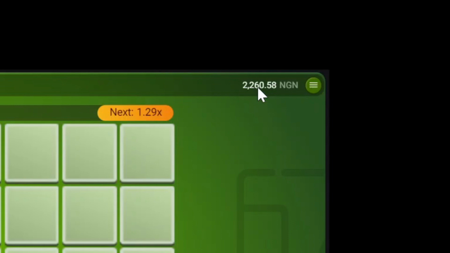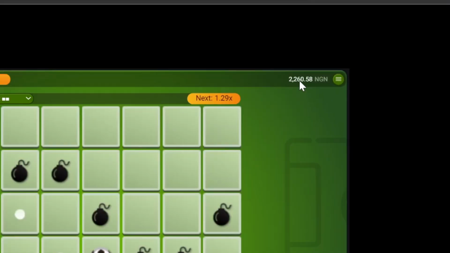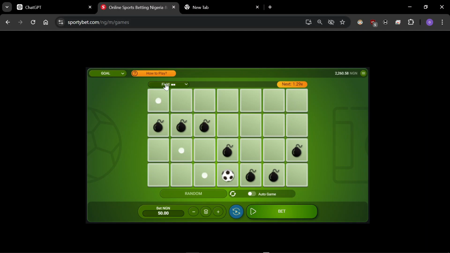Now I can decide to stop if I want to. That is half the money I have lost today on real sports. If I played real sports and I'm trying to recover, I've lost that and I'm going to stop. So that is how you make money from playing games when losing after you've lost real sports betting. You want to make sure you are playing these games and you are very careful. I've only played 2 games or 3 games now and I can decide to stop.